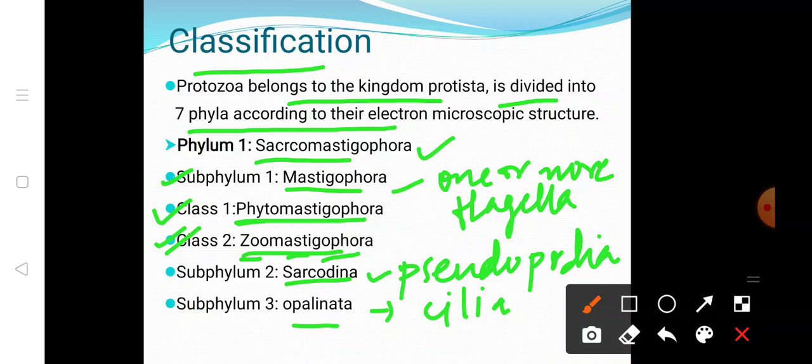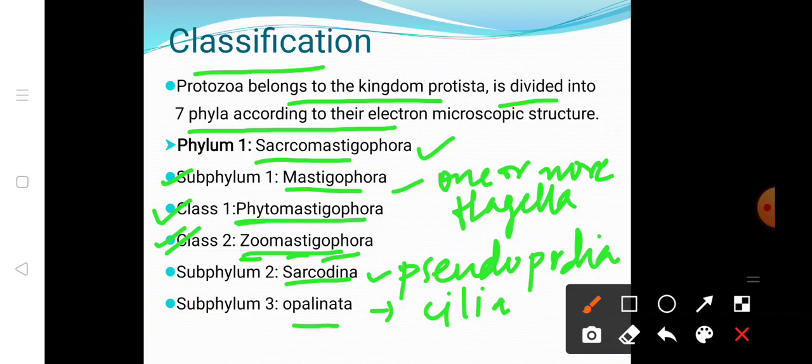So here we have discussed the first phylum, that is the Sarcomastigophora. It has the simple type of nucleus, and it has been further divided into three subphyla, that is the Mastigophora, Sarcodina and Opalinata. Mastigophora have one or more flagella. Sarcodina move through the pseudopodia.